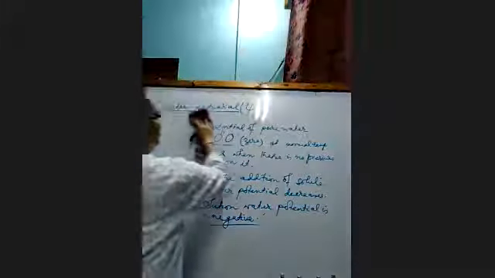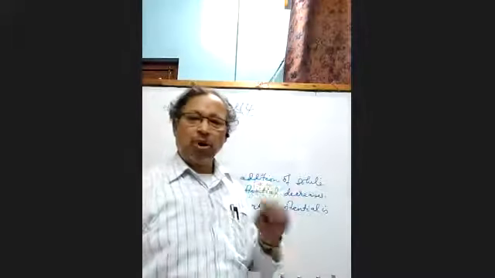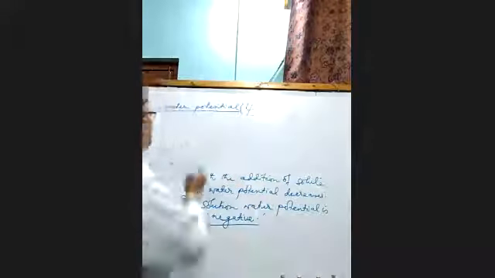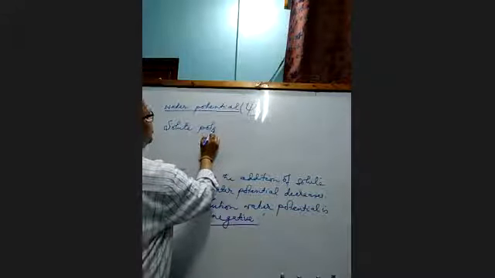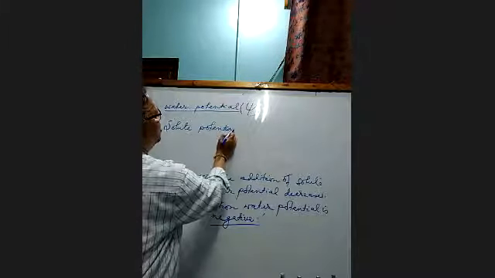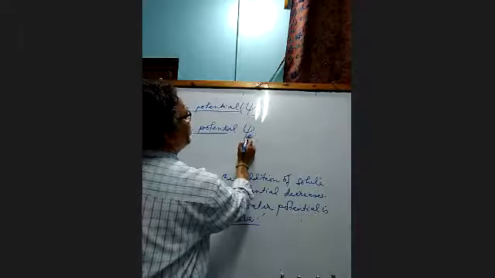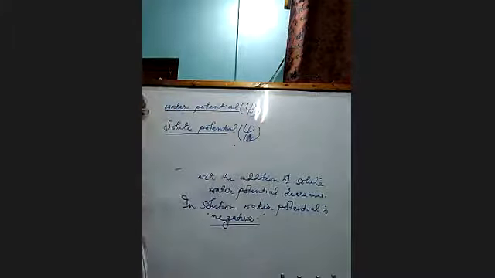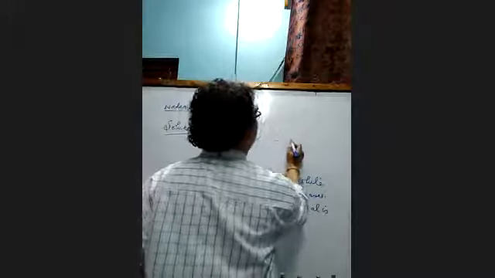Okay? This decrease in the water potential of a solution due to addition of solute is known as solute potential, and it is denoted by psi S. The water potential we write as psi W, and this is psi S. Solute potential is also negative.